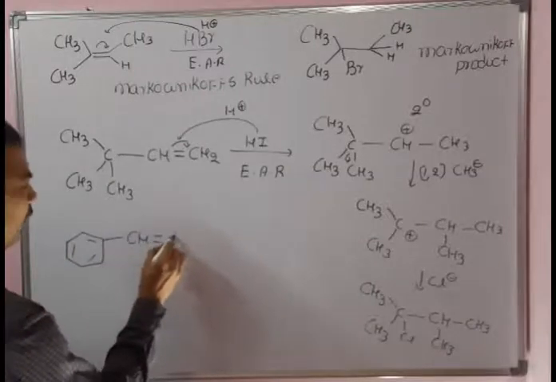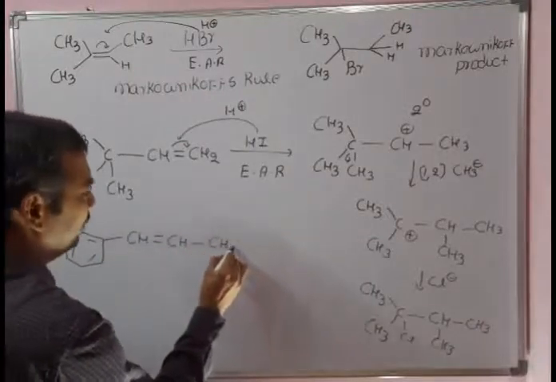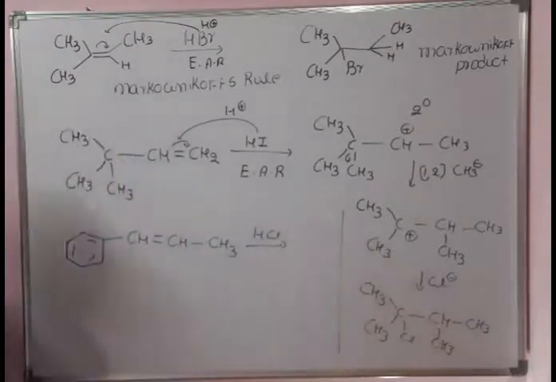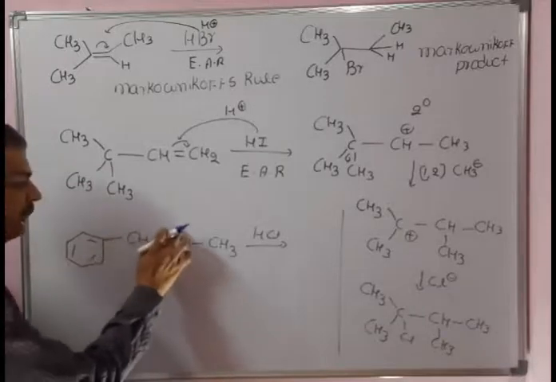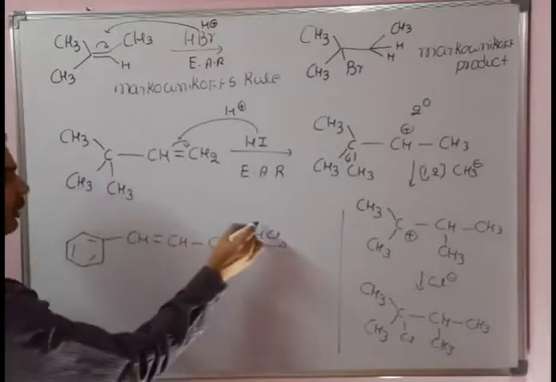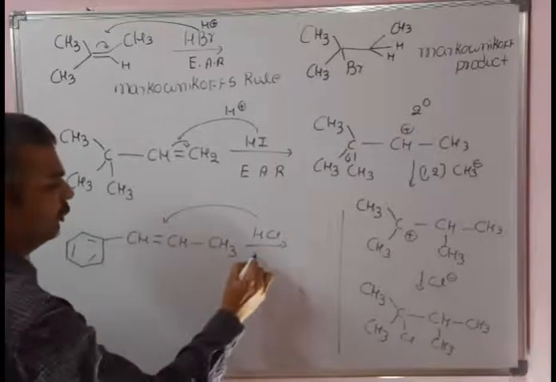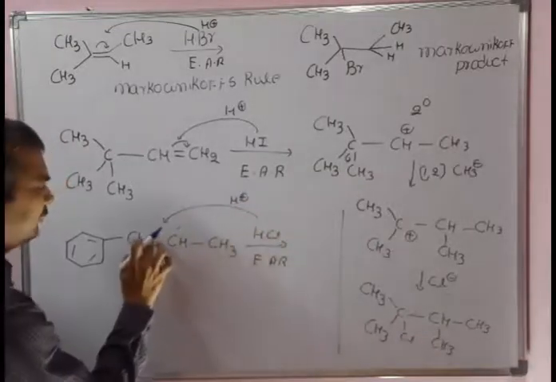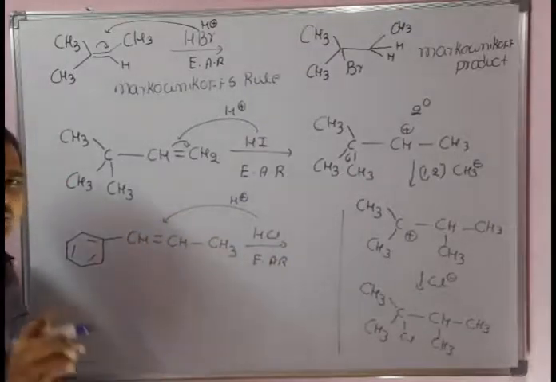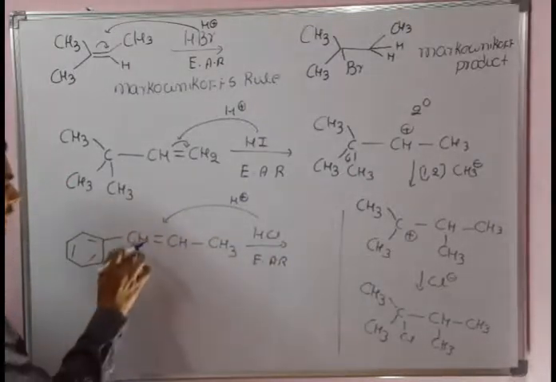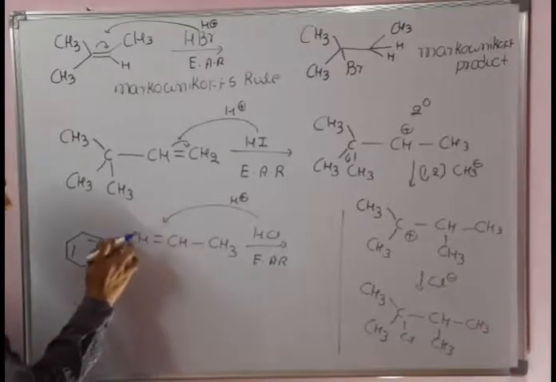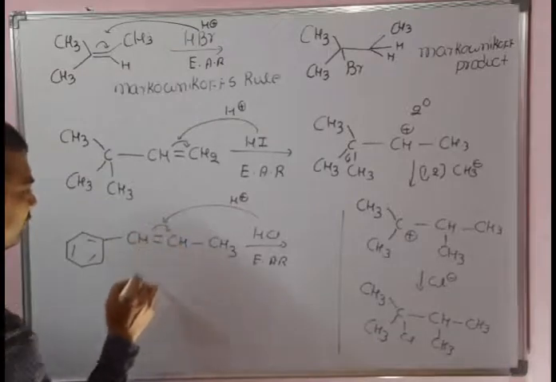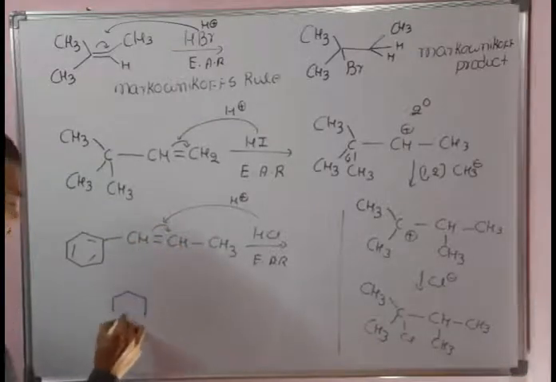CH double bond CH and CH3, when it reacts with HCl, write the product formed. The first step is electrophilic addition, in which H plus will attack. Either shifting from here to here or here to here, a secondary carbocation is formed. But if the secondary carbocation is here, it is stabilized more by this resonance. As a result, a shift of electrons will take place from here to here, and the product obtained is this one.